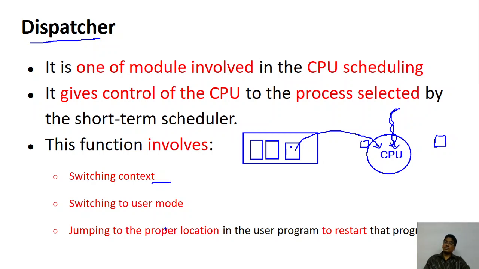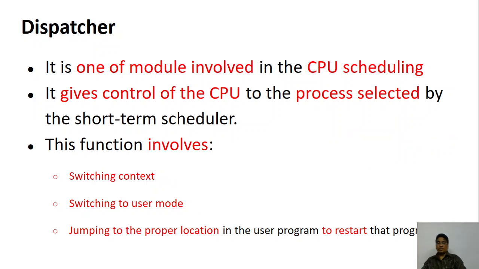It may even have to switch to user mode from kernel mode. So that switching it also does. And once you load the context, the program counter has to go to a particular location from which the program should continue. I've already told you, once you load it, it does not start from the beginning. Wherever you stopped last time, from that point the program should continue. So if your program was executing, came up to 25% and then was stopped, when you run it again, it must start from the 25%, not from the 0%. This is taken care of by the dispatcher.